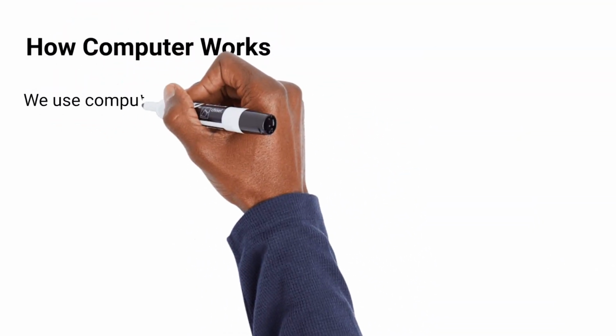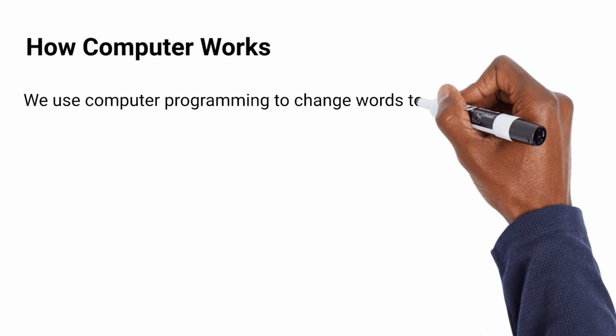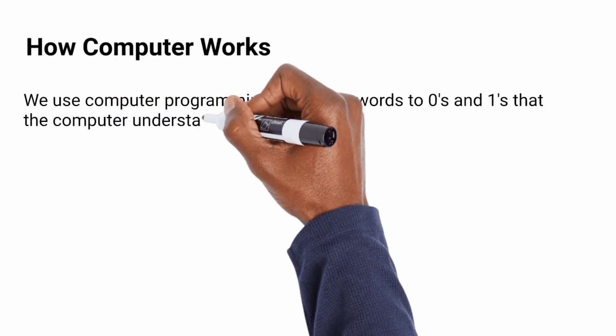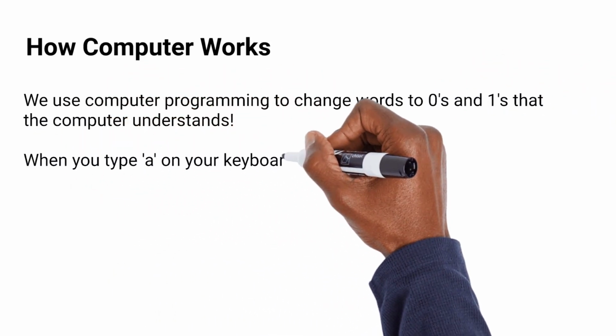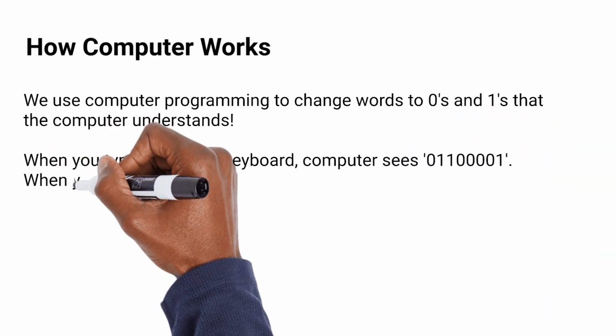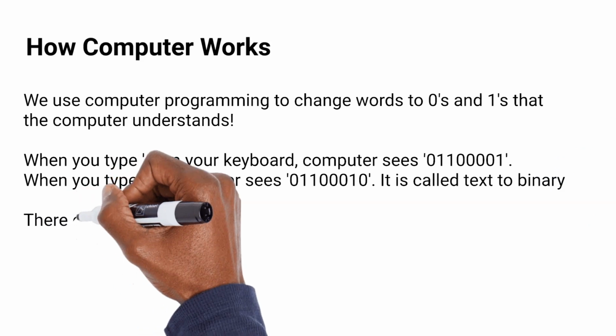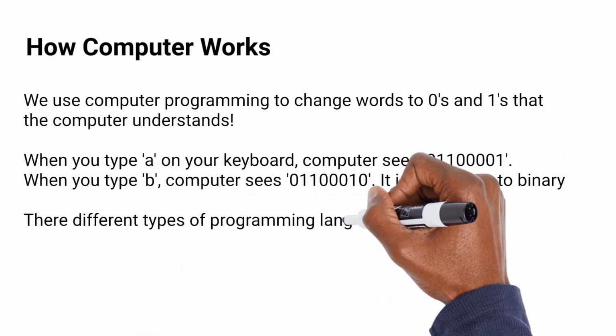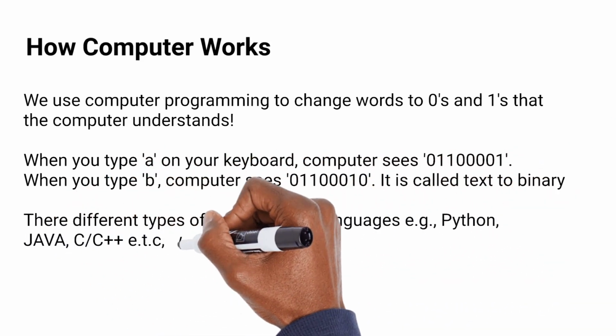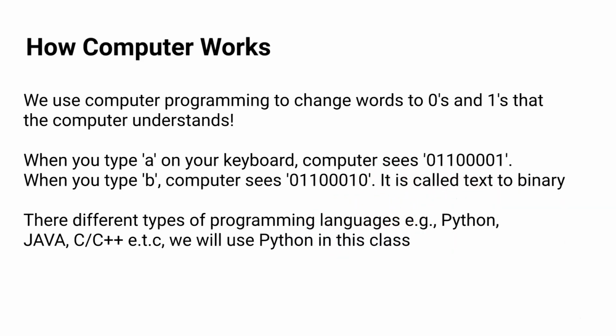Okay, so the first thing that we need to know is that we use computer programs to convert, to change our text, our emails, our games, our images to zeros and ones. That's why we want to learn Python programming, to be able to convert all of that to zeros and ones that the computer will understand. A computer program is what we use to tell computers to change text to zeros and ones.